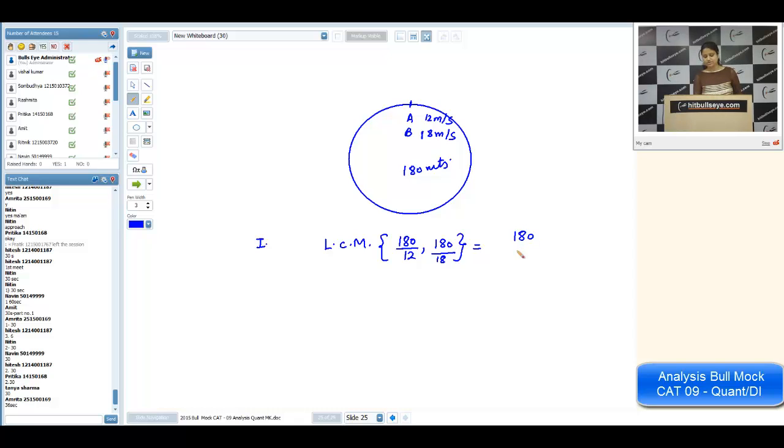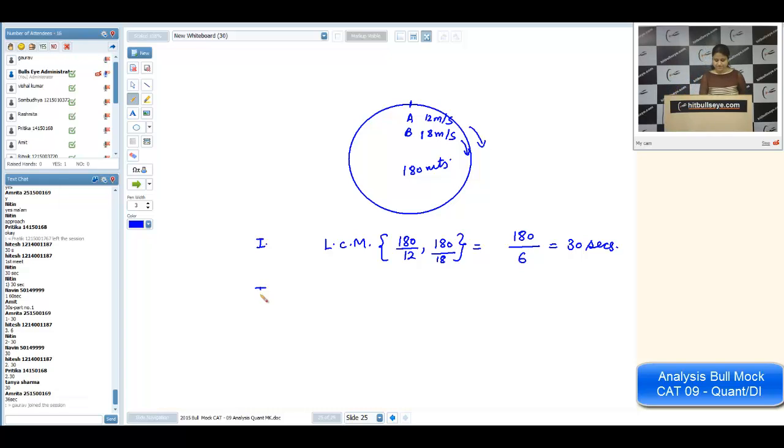It will be the least common multiple of numerators divided by the HCF of denominators. What is the HCF of the denominators? It will be 6. So what will be the answer for the first time? It will be 30 seconds. I'm considering that they both are moving in the same direction. But in the first part, direction is not needed. Is it okay with you?